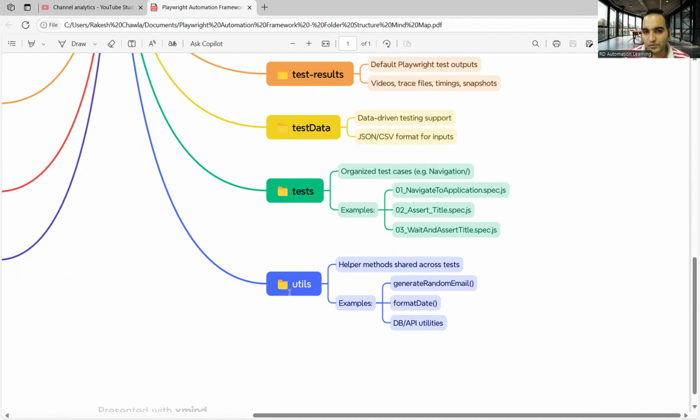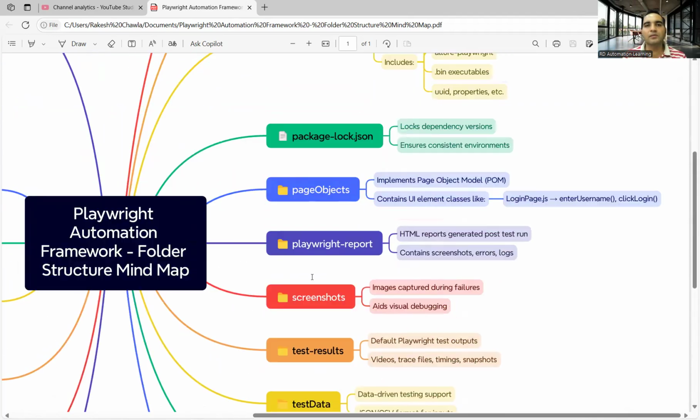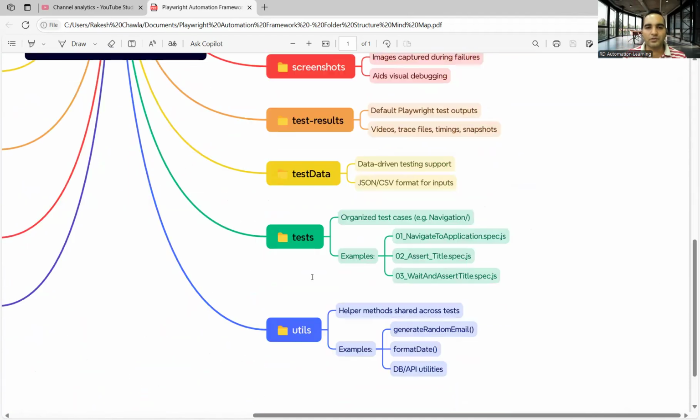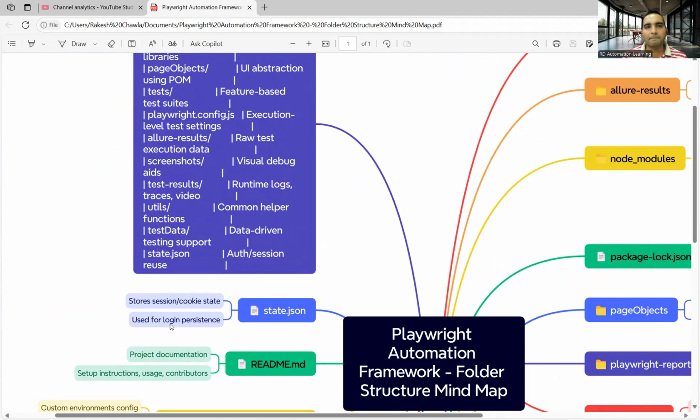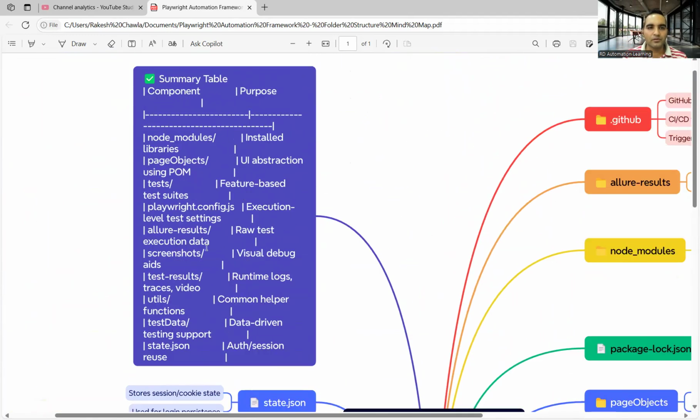Then comes the utils folder. So utils folder, it's utilities, right? You have helper methods shared across tests, right? For example, you want to convert some dates. You want to use some regular expressions for segregating the date out of the junk data that you are getting, right? You want to use some database things. So all those would be a part of your utils folder. That is nothing but your utilities. Okay, so this is half of your framework folder structure. Okay, so this is just a summary.